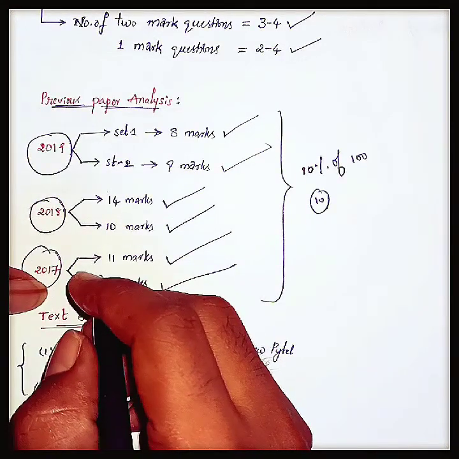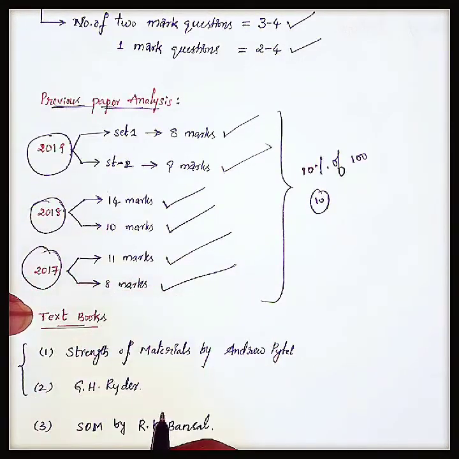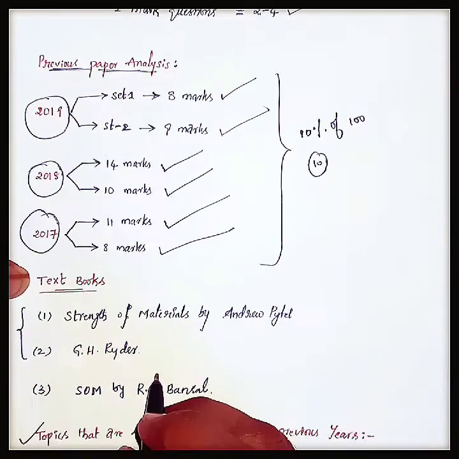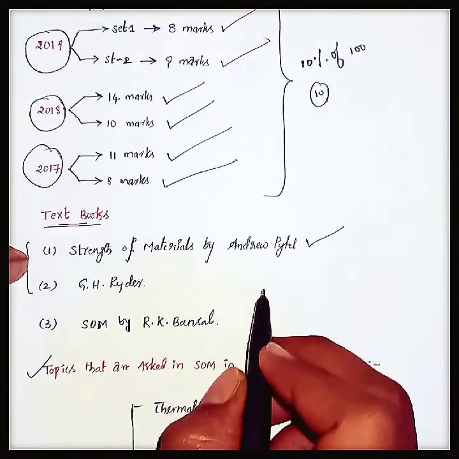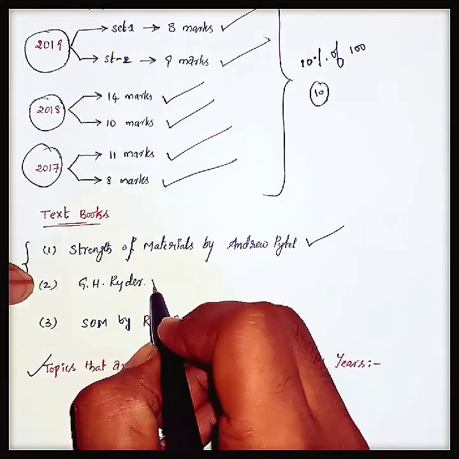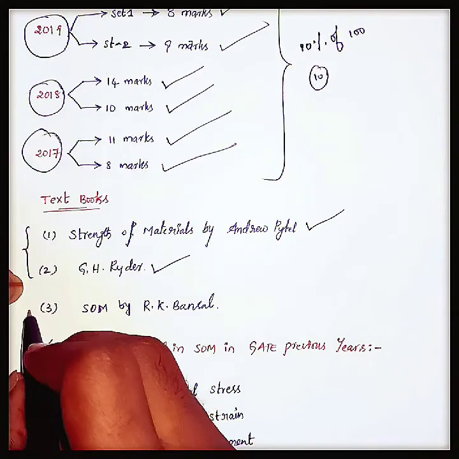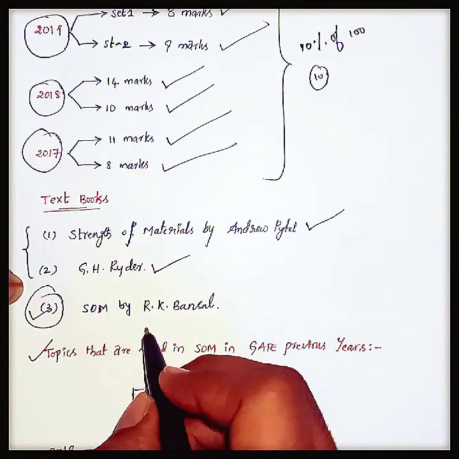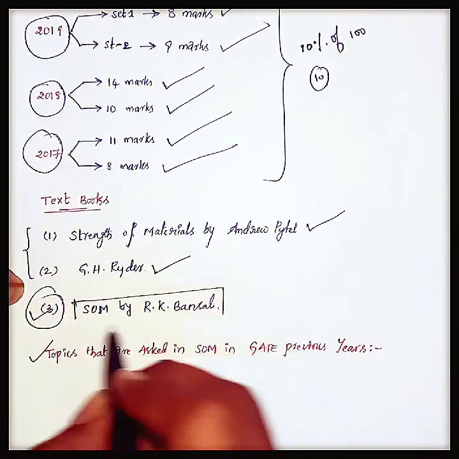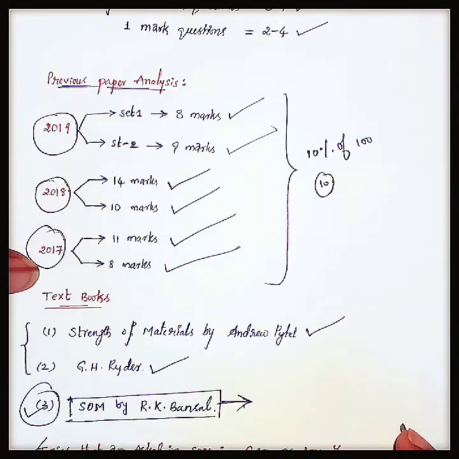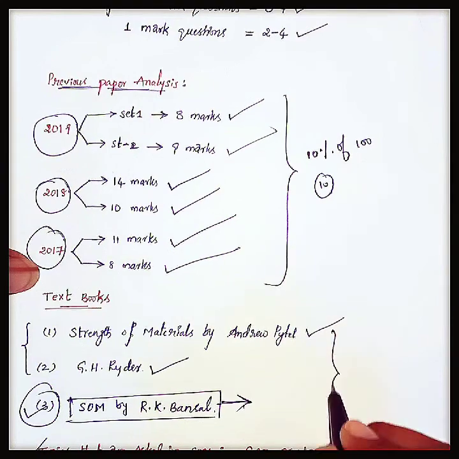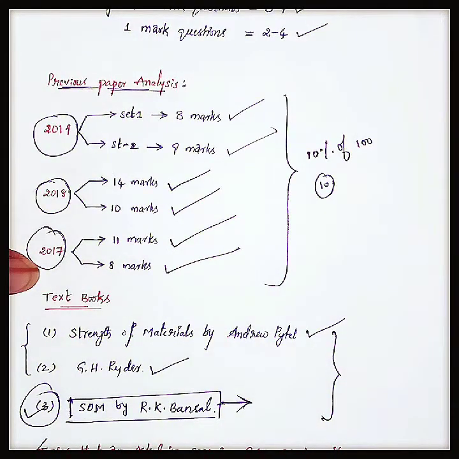And if we see the textbooks required for strength of material for the students who are preparing for the GATE exam: Strength of Materials by Andrew Pytel, Strength of Materials by G.H. Ryder, and the third most important one is Strength of Materials by R.K. Bansal. We prepared this book in our graduation, you all may know. You can choose any one of these 3 books to prepare for the GATE exam.